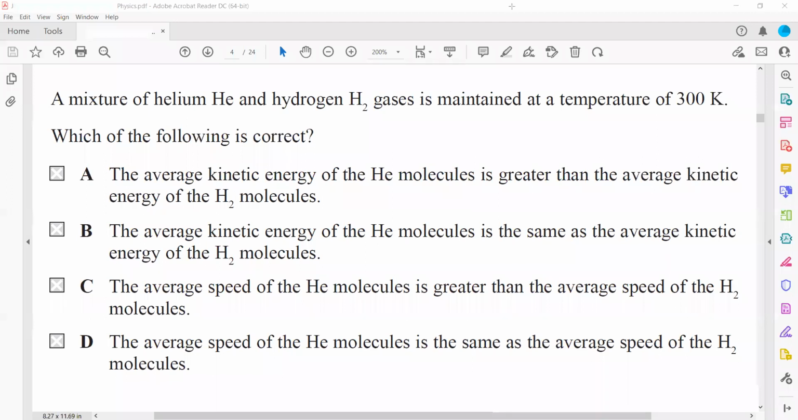So in this question, we have a mixture of helium and hydrogen which are maintained at 300 Kelvin. If they are maintained at 300 Kelvin, it means they have the same temperature. Whenever temperature is the same, it means they will have the same kinetic energy. And if two different particles have the same kinetic energy, because the helium mass is more, its particles will move slower.